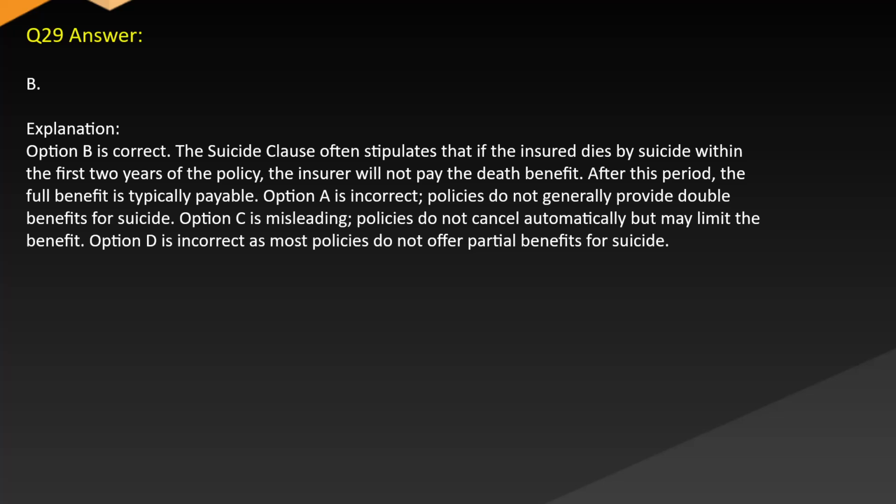Answer B. Explanation. Option B is correct. The suicide clause often stipulates that if the insured dies by suicide within the first 2 years of the policy, the insurer will not pay the death benefit. And after this period, the full benefit is typically payable. Option A is incorrect. Policies do not generally provide double benefits for suicide. Option C is misleading. Policies do not cancel automatically but may limit the benefit. Option D is incorrect, as most policies do not offer partial benefits for suicide.